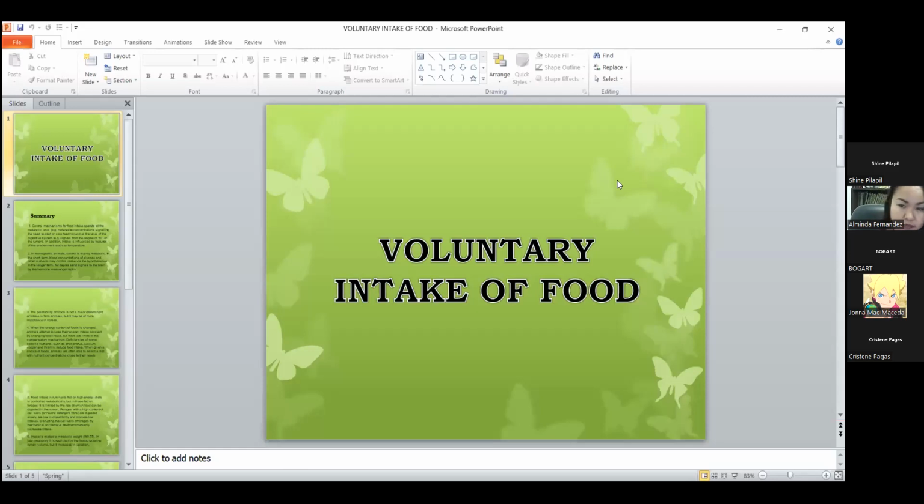So good evening, ma'am, and good evening, classmates. So my report is all about voluntary intake of food. When you say voluntary intake, it is the weight eaten by animals during a given period of time in which they have access to food. So for example, ang animals ginapakaon nimo siya ad libitum or ginapakaon nimo siya adlaw-adlaw in the grazing area.